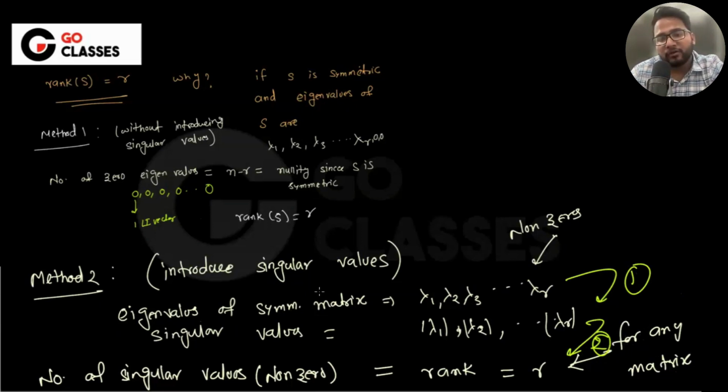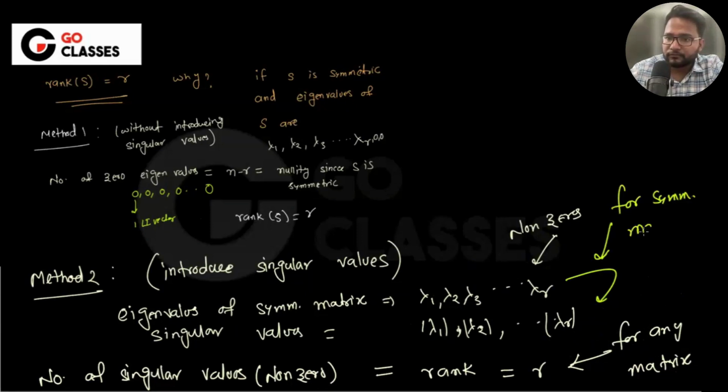Because eigenvalues and singular values have this kind of relationship that is true only for symmetric matrices, right? Is this okay to everyone?